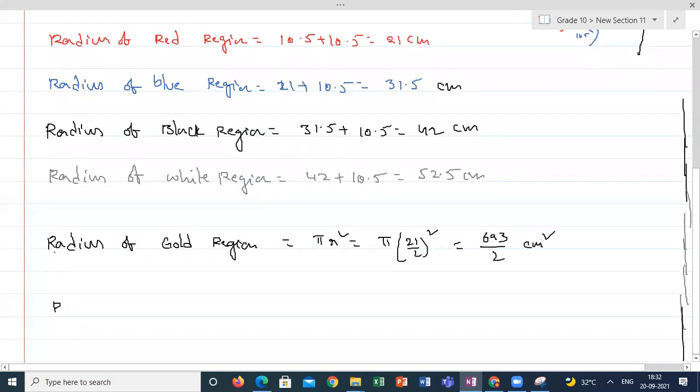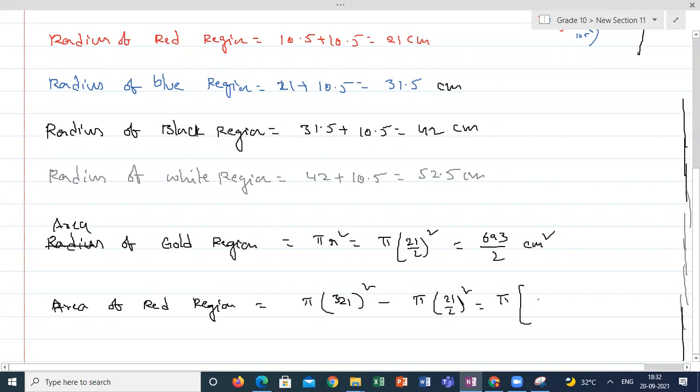Area of the red region. This is area, guys, sorry. Area of the red region. The red region is not a full circle. So pi into 21 square minus pi into 21 by 2 whole square. If I am taking pi common, this is 21 square minus 21 square by 4, or 21 by 2 whole square. So calculate this one and let me know what is the area of the red color region. How much are you getting?